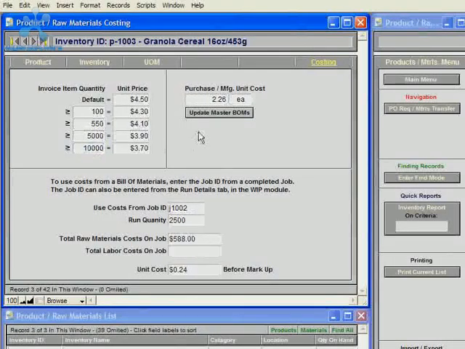And as invoice items are created, and this inventory item is chosen on an invoice item, based on the quantity entered onto the invoice line item, it will enter the correct unit price. So if they were to order 575 on a line item on an invoice, it would enter the price $4.10 each.